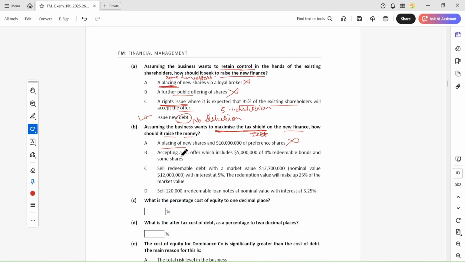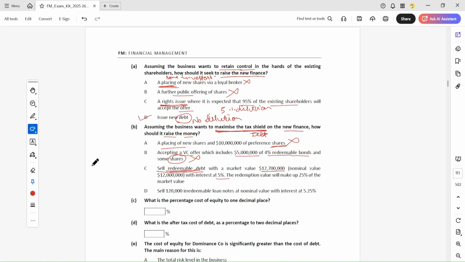Accepting a venture capital offer includes irredeemable bonds and some shares, and you will not get the tax benefit on that. Preference shares also give no tax benefit. When you sell redeemable debt with a market value with interest of 5%, you will get the benefit of interest on that.